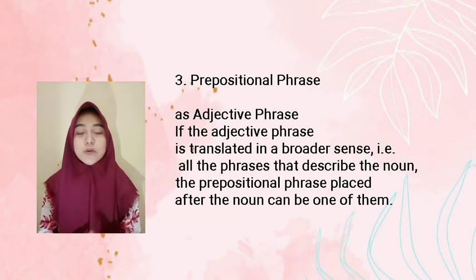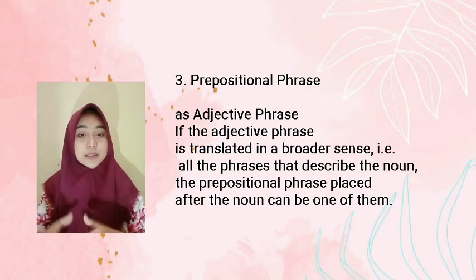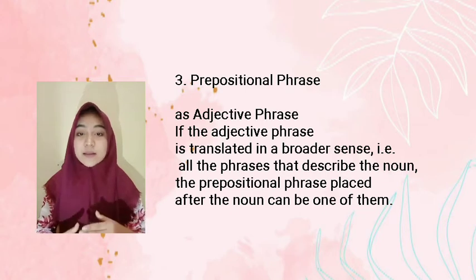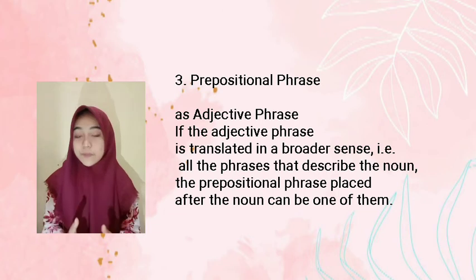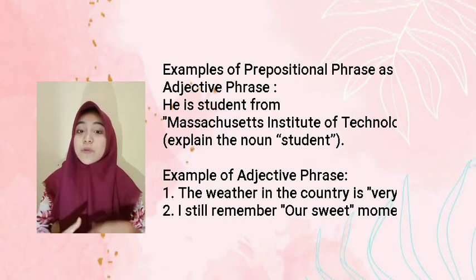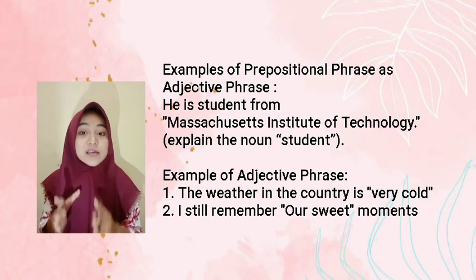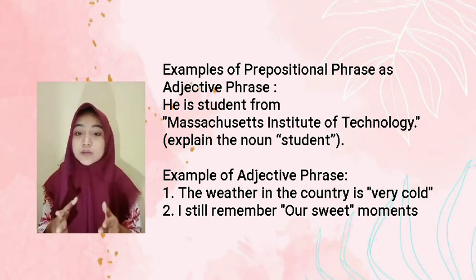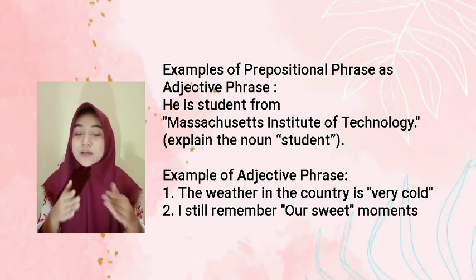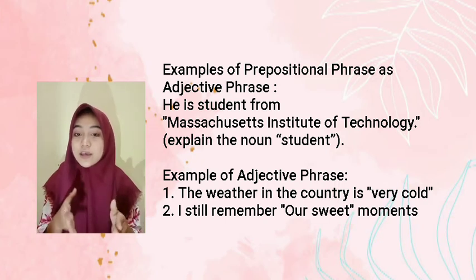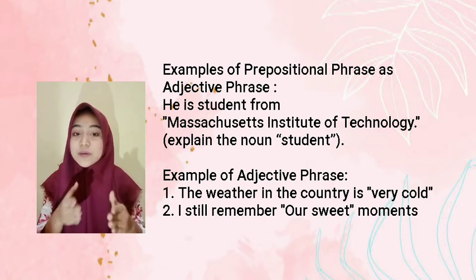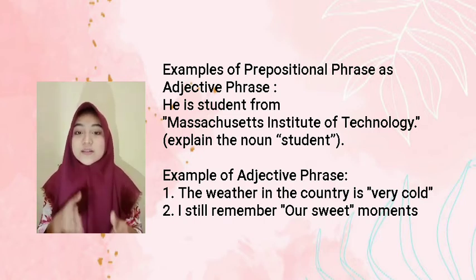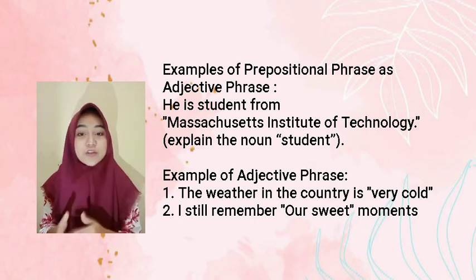Okay, the next material is prepositional pairs. Prepositional pairs as adjective pairs. If the adjective pairs is translated in a broader sense, all the phrases that describe the noun, the prepositional pairs placed after the noun can be one of them. For example of prepositional pairs as adjective pairs is he is a student from Massachusetts Institute of Technology. Massachusetts Institute of Technology explains the noun student. In this phrase, there is an example of prepositional pairs as adjective pairs.